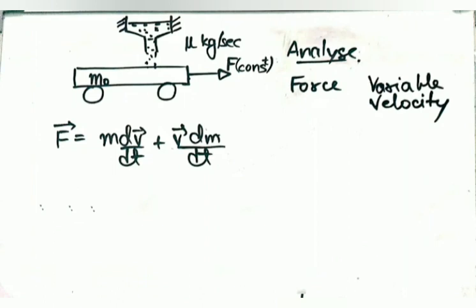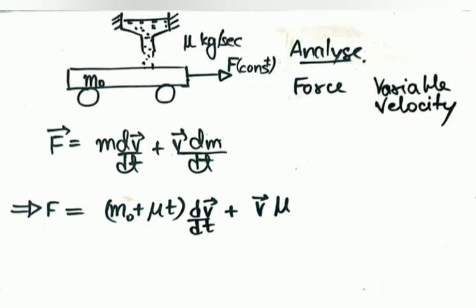So we'll proceed with what we are going to do now. We'll write the mass. What is the mass at time instant t? Let's see what we can write. I've written it already, and I'm explaining what the mass at time instant t is. This is the mass at time instant t, that is m naught plus mu t.